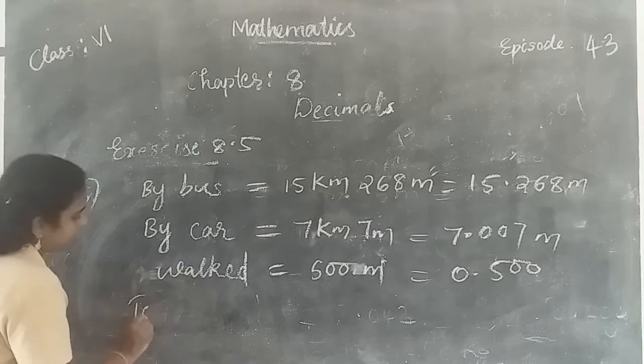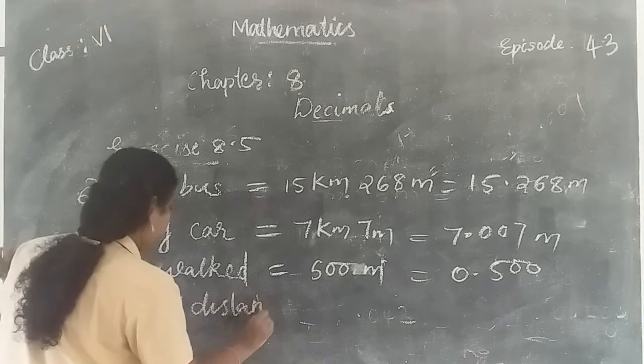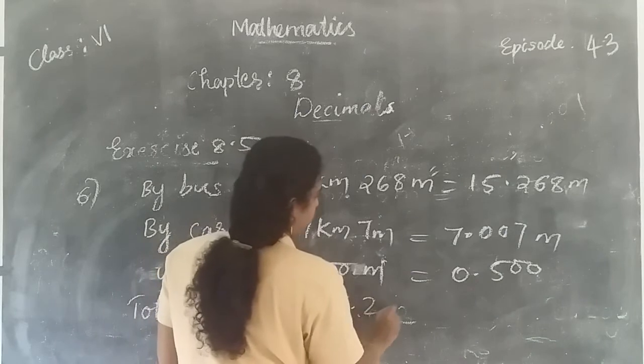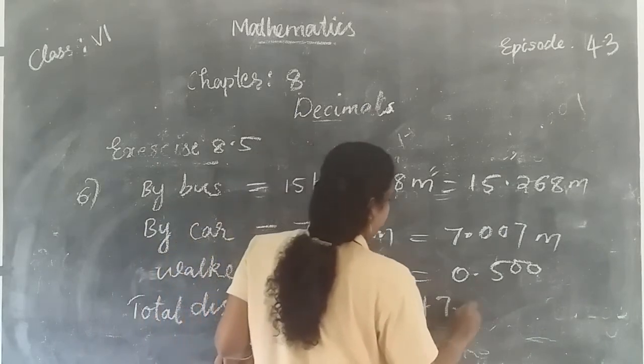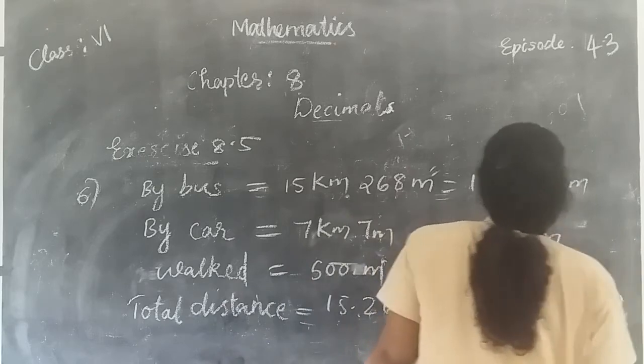Then total distance is equal to 15.268 plus 7.007 plus 0.500.